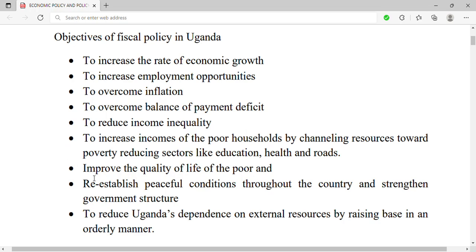Then to improve the quality of life of the poor. Government spends on infrastructure, on public services and goods in order to improve the quality of life of the poor. Then to re-establish peaceful conditions throughout the country and strengthen government structure.